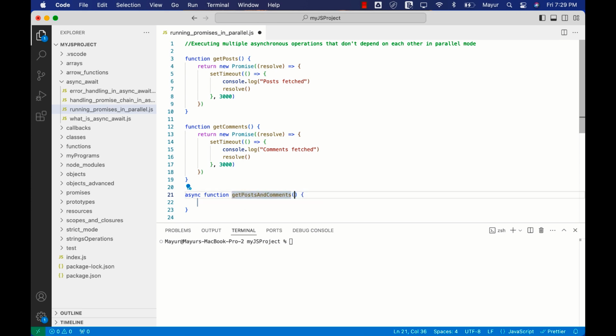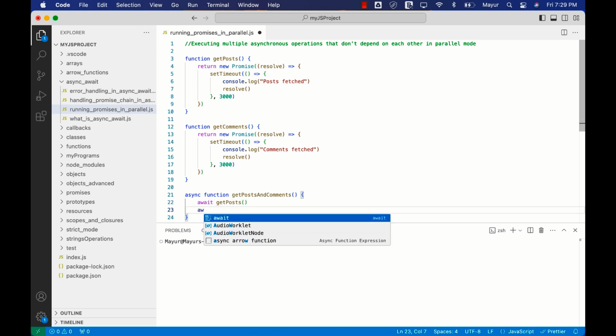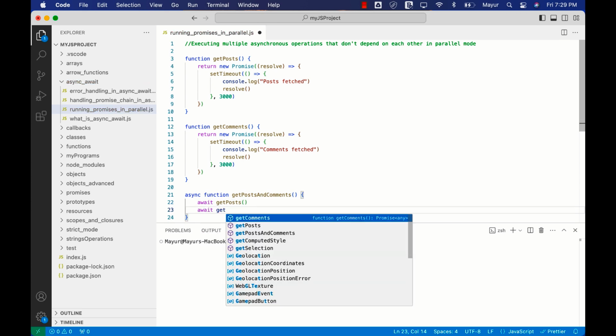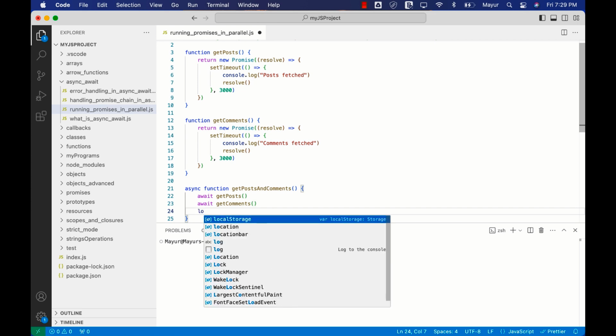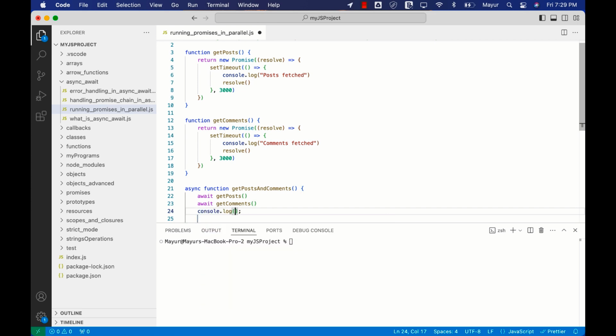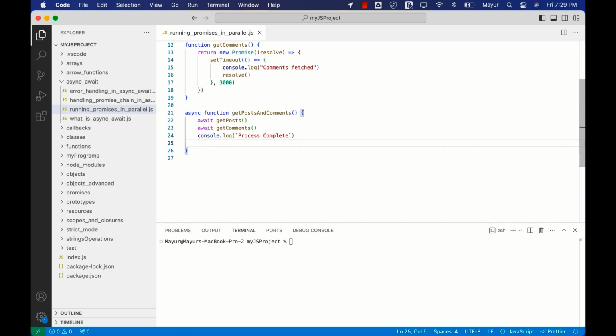It does not need any parameters, so over here I will simply add await getPosts, and after that I will do await getComments, and at the end we can quickly do a log and call it process complete. Okay, and also let me quickly call getPostsAndComments. Okay, let's quickly run this program.